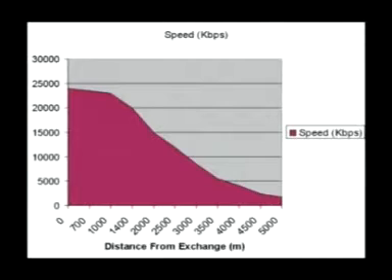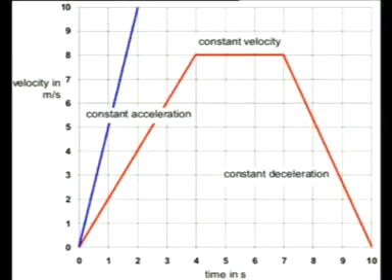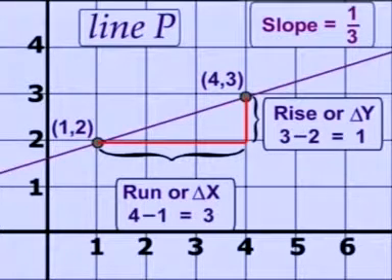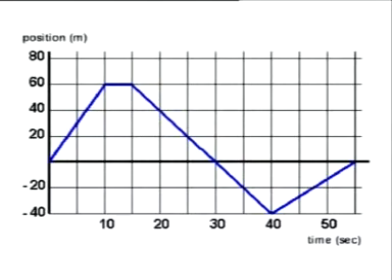Graphs. Graphs are often the best way to convey descriptions of real-world events in a compact form. Graphs of motion come in several types depending on which of the kinematic quantities like time, displacement, velocity, acceleration are assigned to which axis. Position time graph. This graph helps to describe motion.